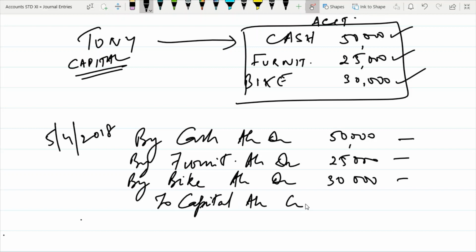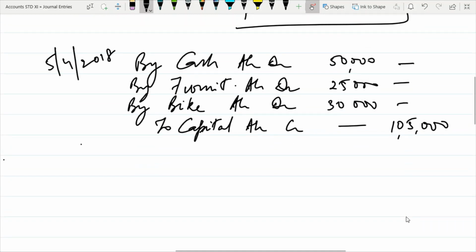To capital account credit. So debit the receiver, credit the giver. Who is giving it? Tony is giving it. So capital 50, 80, 50, yeah, so 1,05,000.